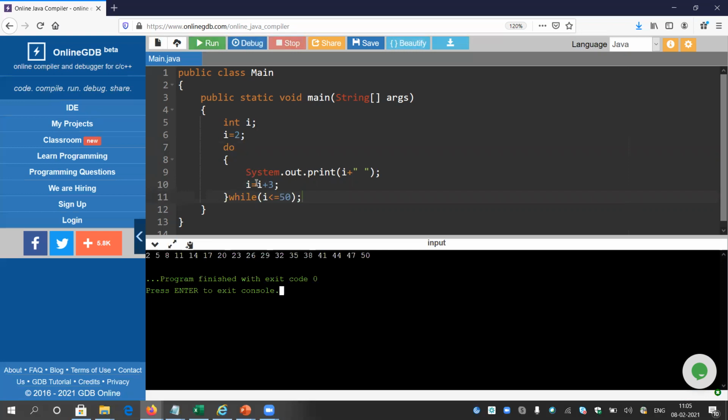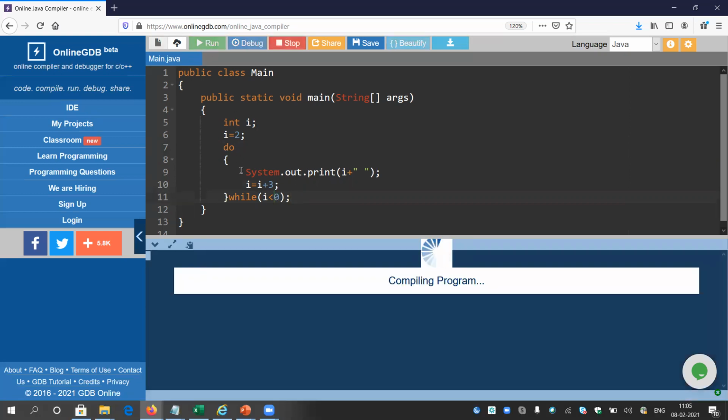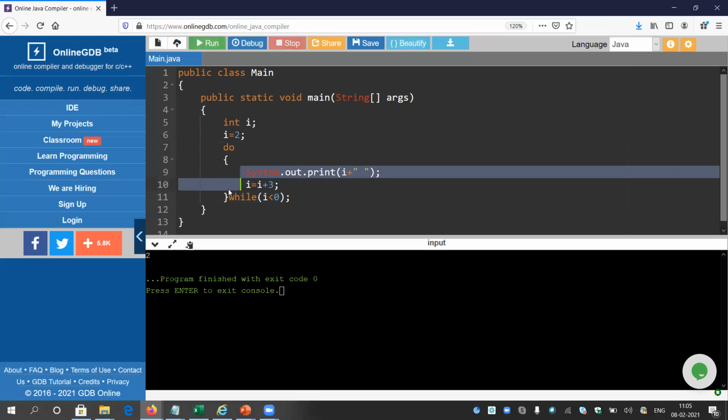In do while, if it doesn't satisfy the condition, suppose I am writing a condition like I should be lesser than 0. Now if you run the program, it will print the first number by default. Then it checks, okay, I is not lesser than 0, so it will not go further. That is the hard coded rule of do while.